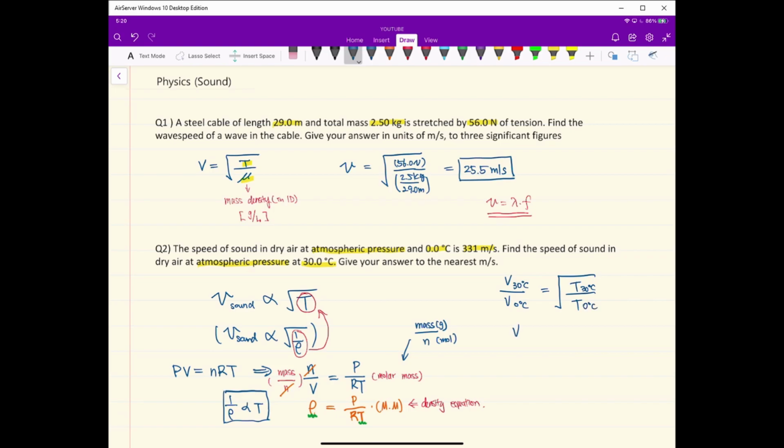The speed of the sound at 30 degrees Celsius equals the square root of T at 30 over T at 0 degrees Celsius times speed of the sound at 0 degrees Celsius.